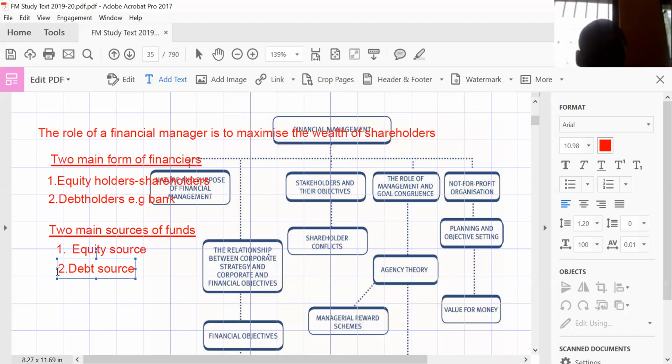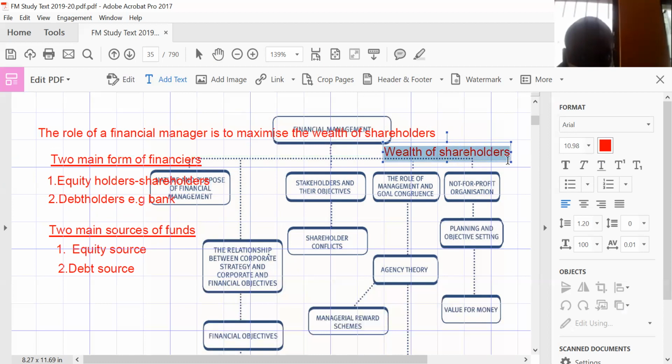What are shareholders getting? Shareholders are paid dividends. So let me just bring that wealth of shareholders so that at least we can identify that. Worth of shareholders. The shareholder will not intentionally give you his money just like that. He will give you money to start the business. Is it that he just loves to give you his money? No, he doesn't just want to give you his money. He's looking at something, right? It can be one, the fact that he's going to receive dividends.